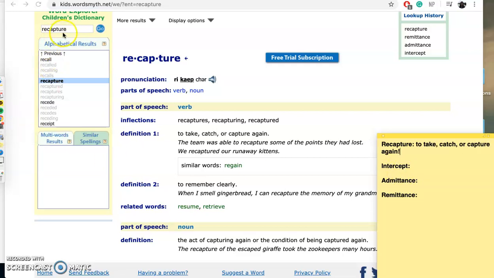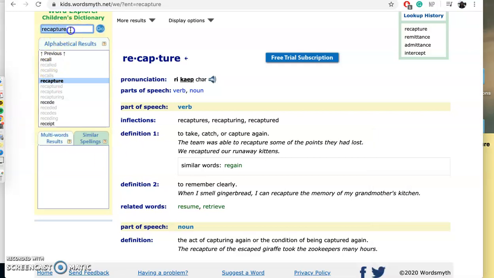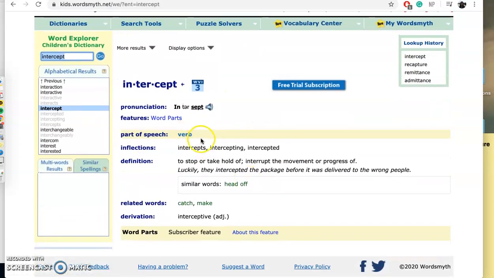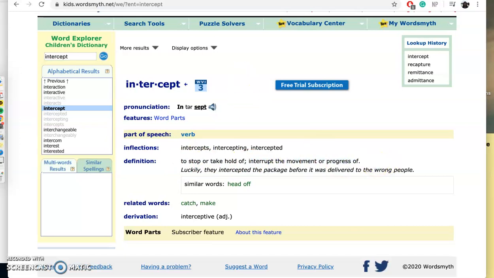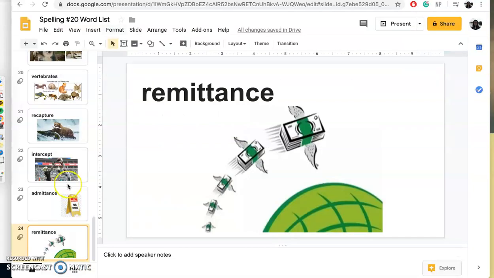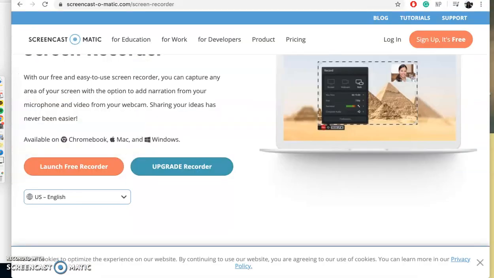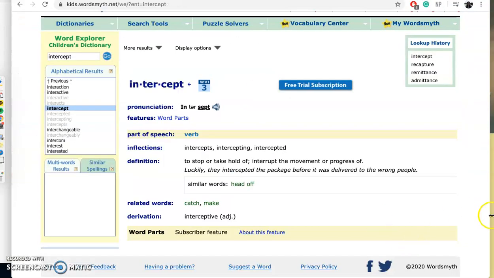Awesome. Intercept. Okay, intercept is also a verb, an action word. It means to stop or take hold of, interrupt the movement or progress of. So if you remember from the picture, this football player is intercepting this football before this guy can catch it. He's interrupting the movement.